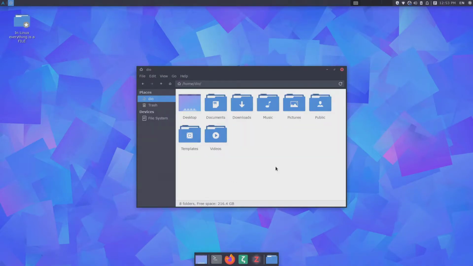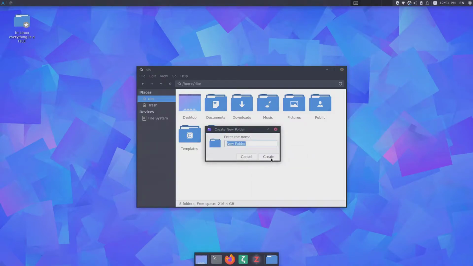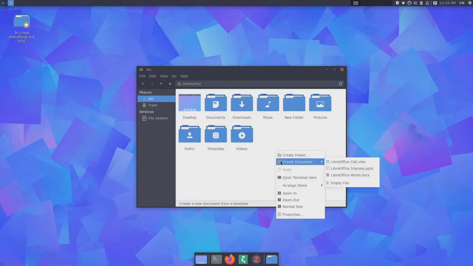You can do pretty much everything in the home directory, starting from creating new folders. Also, you can create new files like an empty text file or documents like from LibreOffice. LibreOffice is an office suite, similar to Microsoft Office.